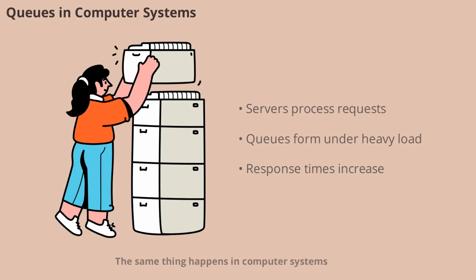Supermarket queue isn't just a real-world problem. The same thing happens in computer systems. Imagine your backend server can process 100 requests per second. If users send only 50 requests per second, the server easily keeps up. But if 500 requests per second suddenly arrive, the server cannot process them all immediately. Some requests are processed, while the rest wait in a queue. As the queue grows, users start experiencing higher response times. Eventually, requests may even time out or fail. This mirrors the supermarket scenario, but in the digital world.